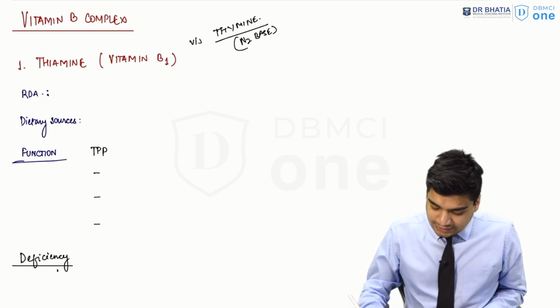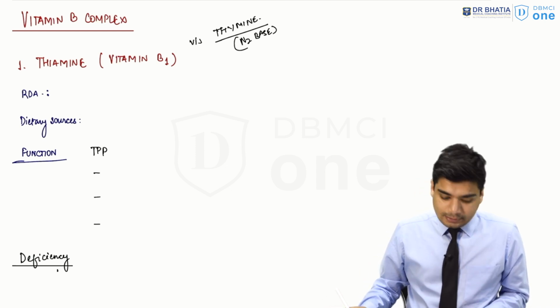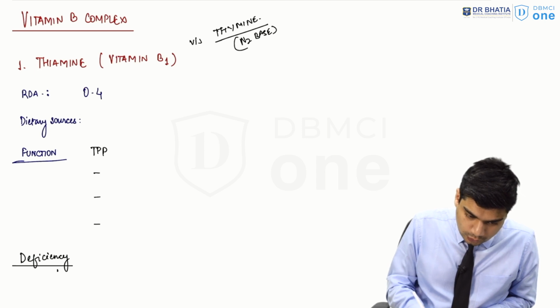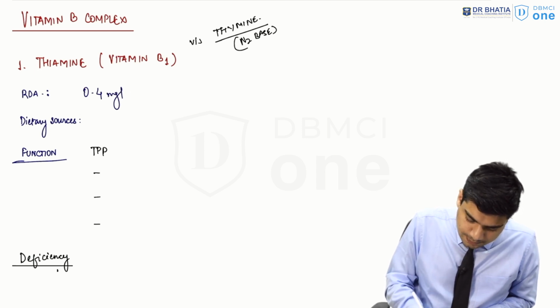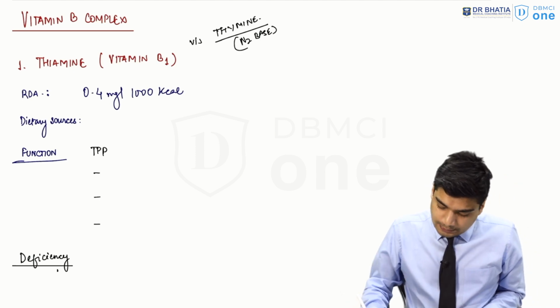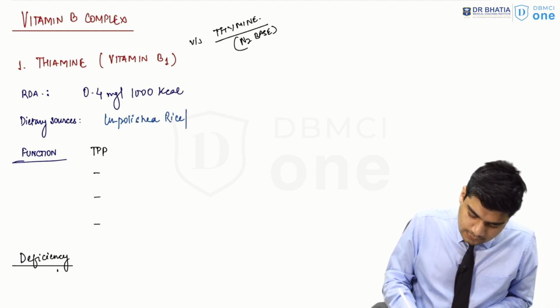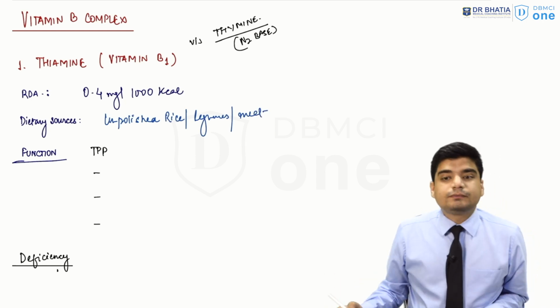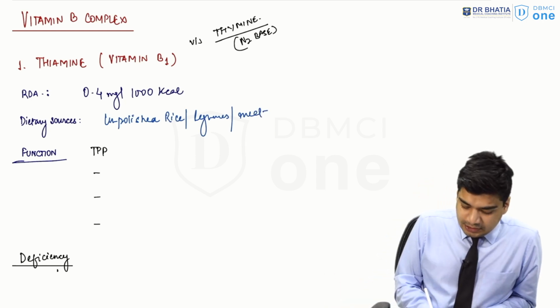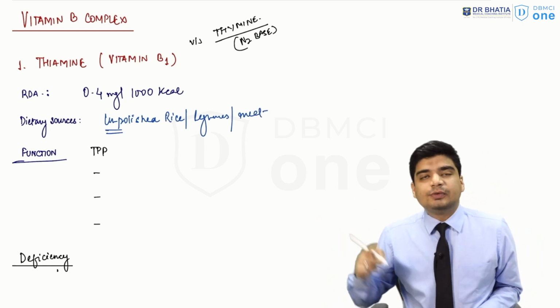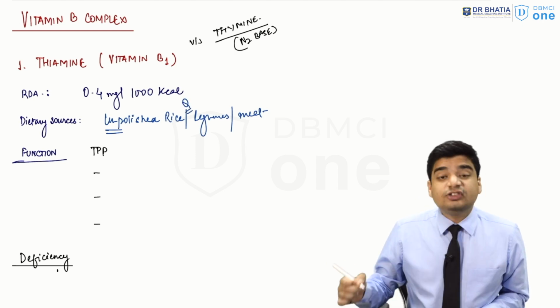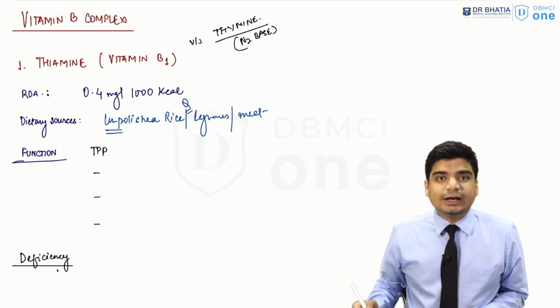Alright, now discussing a little bit about thiamine. What is the RDA of thiamine? The RDA of thiamine is 0.4 mg per 1000 kilocalorie. What are the important dietary sources? The important dietary sources include unpolished rice, legumes, and meat. All right, the reason I specifically mentioned unpolished rice is because, again, a previous year question, they had asked polished rice can lead to deficiency of, and the answer was vitamin B1.